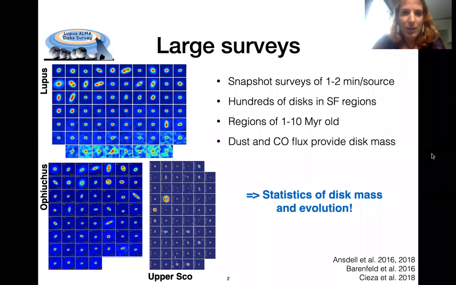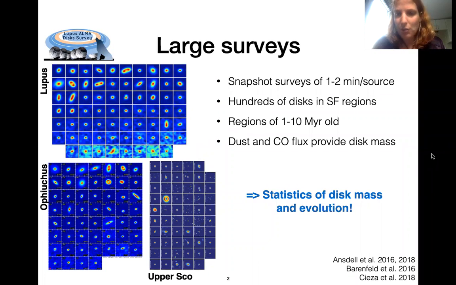Over the last 5 years, ALMA has provided us with many large disk surveys, snapshot surveys of 1 to 2 minutes per source, mapping hundreds of disks in nearby star-forming regions, with ages of about 1 to 10 million years old. These surveys provided us with dust and CO fluxes with which we can compute gas, disk, and dust masses. So together with the ages, we now have statistics of disk mass and evolution.